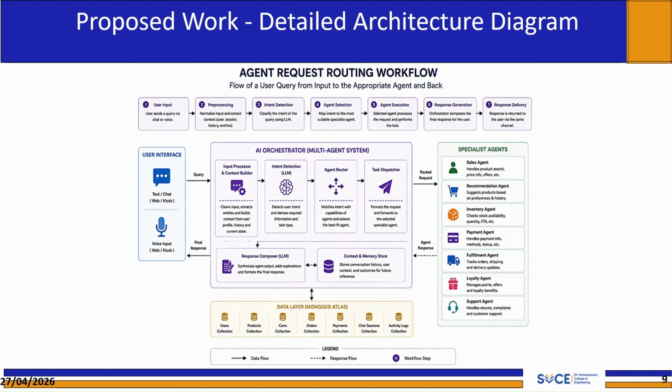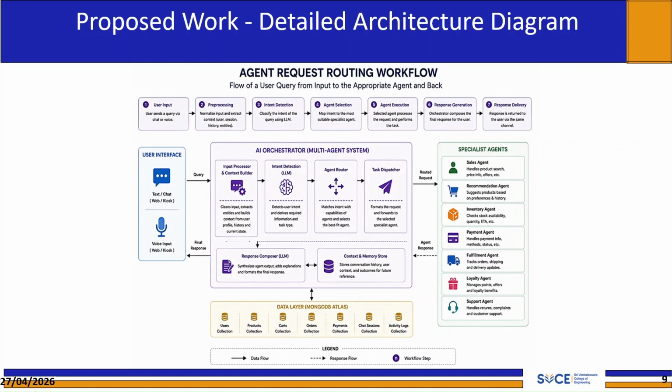This slide zooms in on the agent request routing workflow, showing precisely how a user query travels from input to response. The top of the diagram shows a clear 7-step linear flow. Step 1 is user input. The user sends a query via chat or voice. Step 2 is pre-processing. The system normalizes the input and extracts context such as session history, entities, and current state. Step 3 is intent detection. An LLM classifies the query's intent. Step 4 is agent selection. The detected intent is mapped to the most suitable specialized agent.